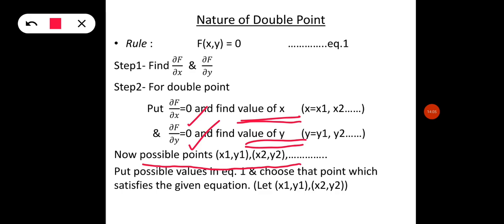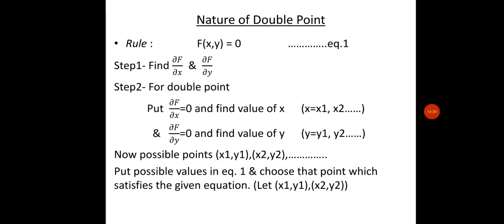Now what we have to do is put those values one by one in this equation, and the values which satisfy that equation, we will choose those points. That means we have to find the values which satisfy the given equation. So here let the points be x1 comma y1, x2 comma y2.